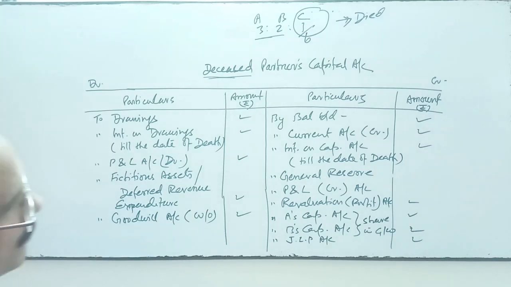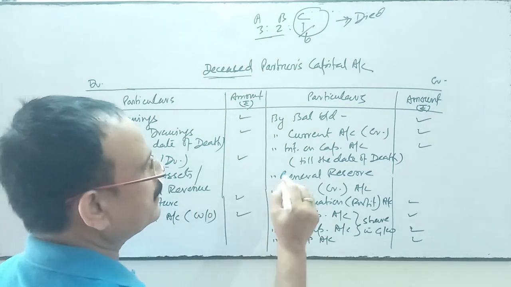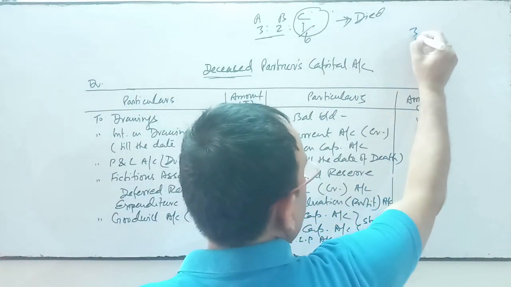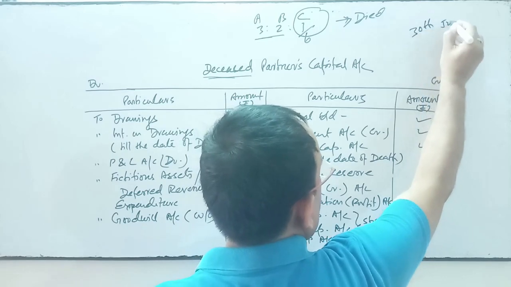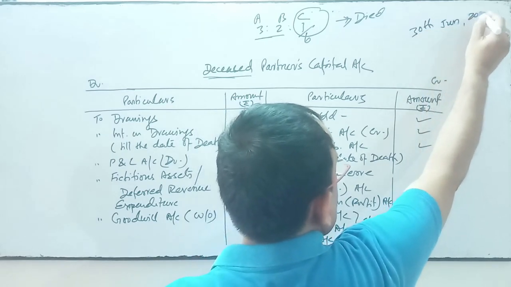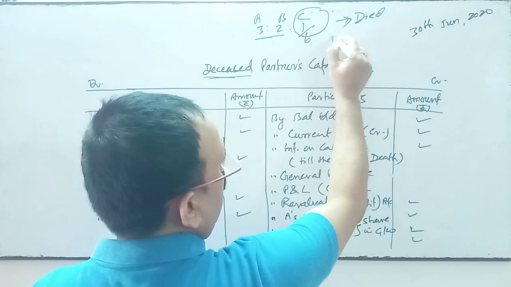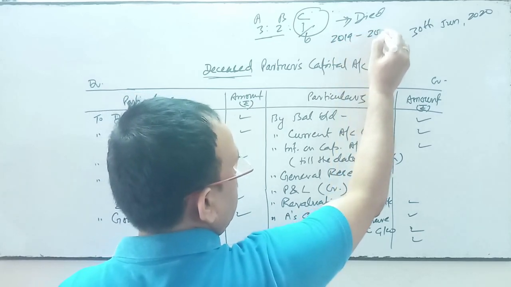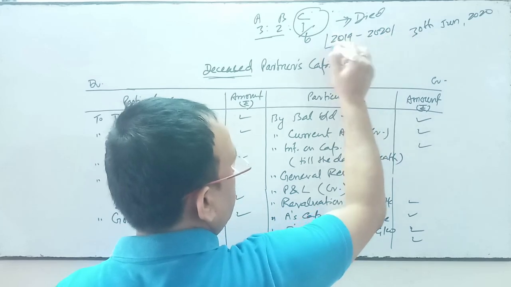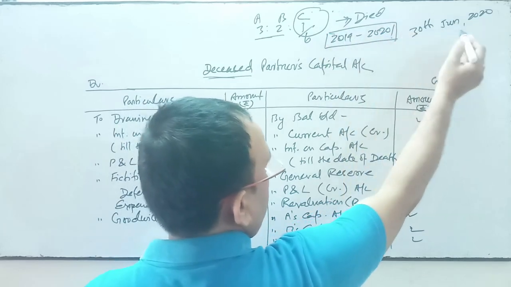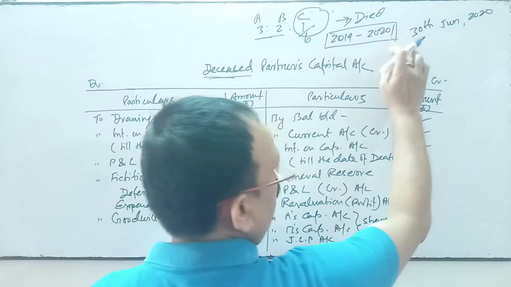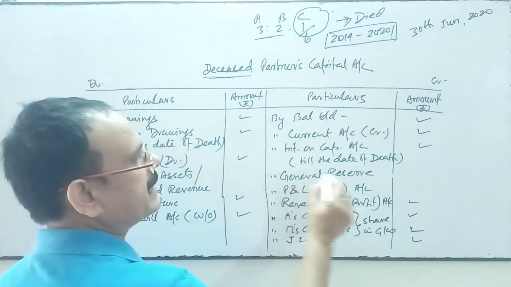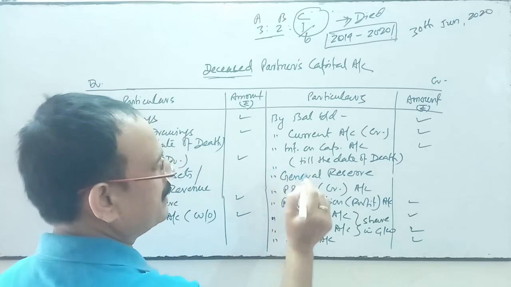One more thing: if the partner has earned profit, suppose the partner died on 30th June 2020, and the previous accounting year closed was 2019-20. So three months' profit, April, May and June, will be transferred to the deceased partner's capital account.